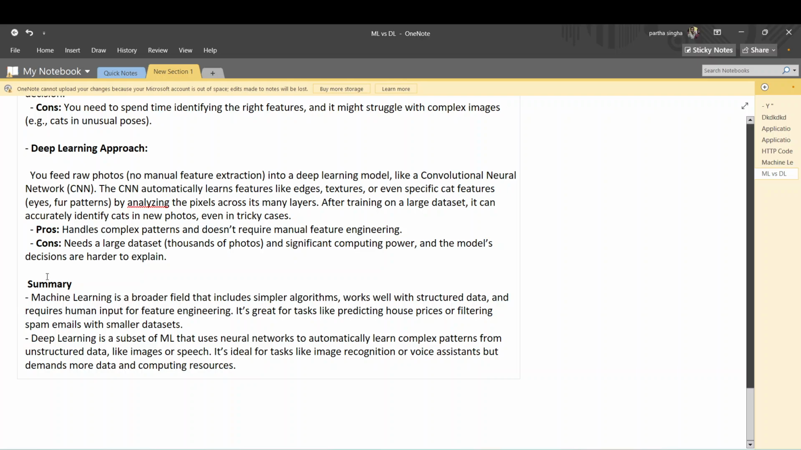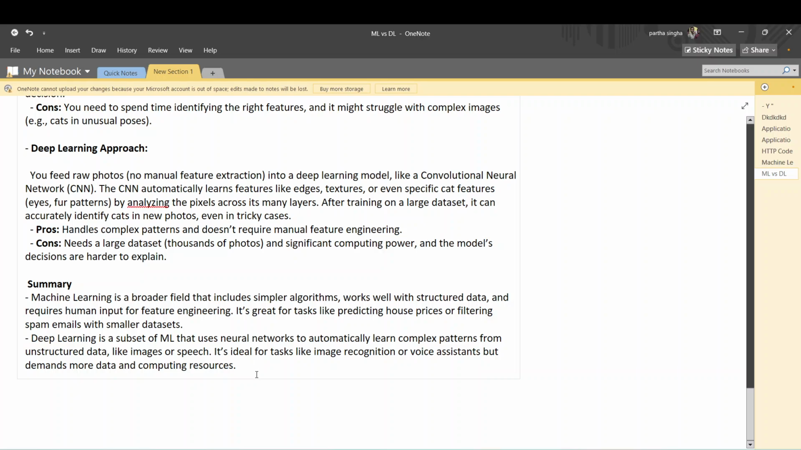In summary, we write down the summary. Machine learning is a broader field that includes simpler algorithms, works well with structured data, and requires human input or feature engineering. It's great for tasks like predicting house prices and filtering spam emails with a smaller dataset. But deep learning is a subset of ML that uses neural networks to automatically learn complex patterns from unstructured data like images and speech. It is ideal for tasks like image recognition and voice assistants, but demands lots of data and computing resources.